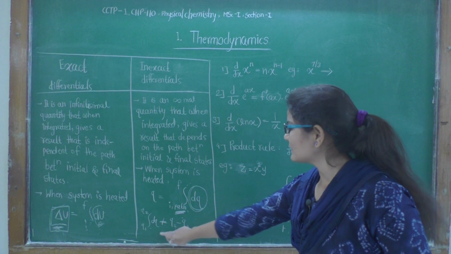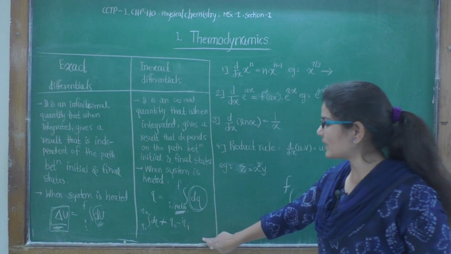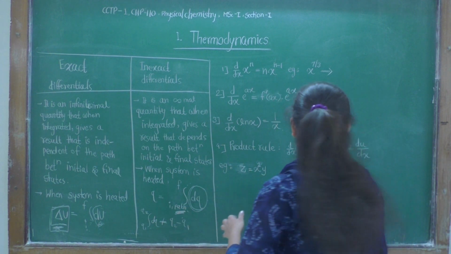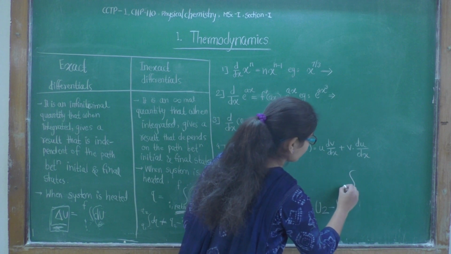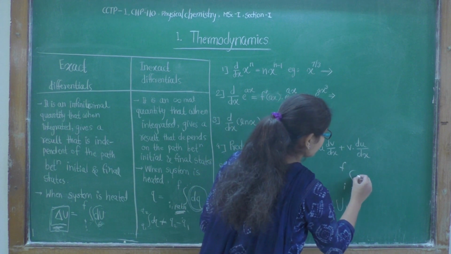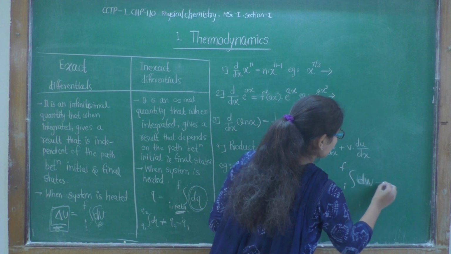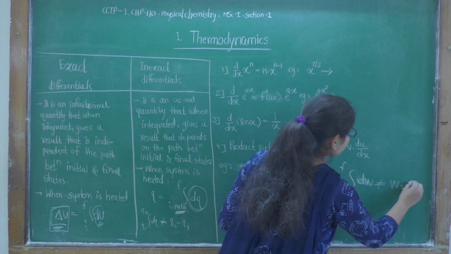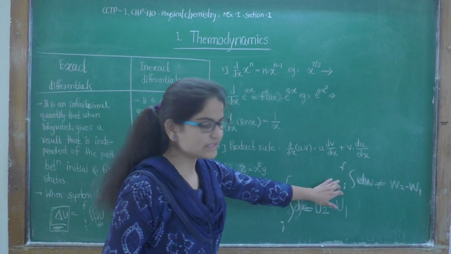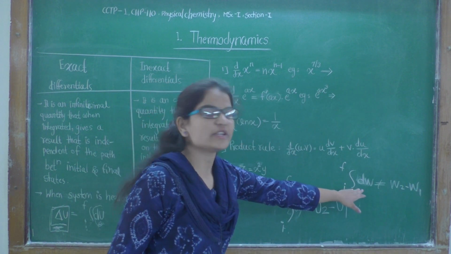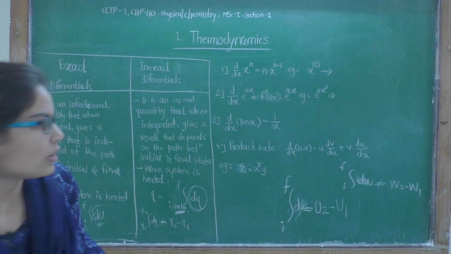But here is the case, it is not equal to q2 minus q1. Similarly, the integration of dw between initial and final state will not equal w2 minus w1. This is a path function, so dw is an inexact differential. Got it?